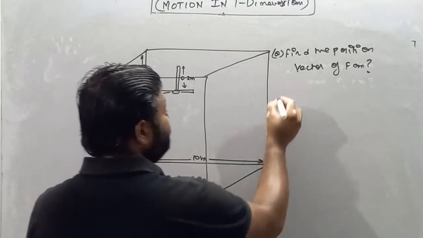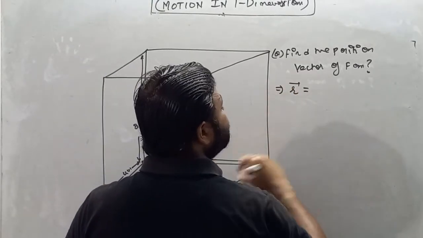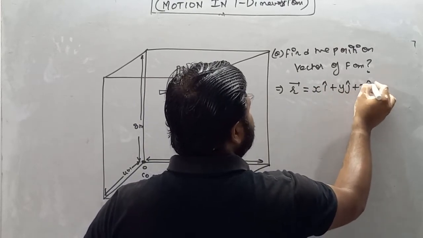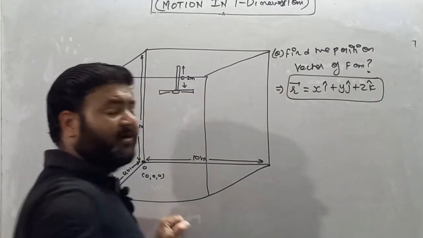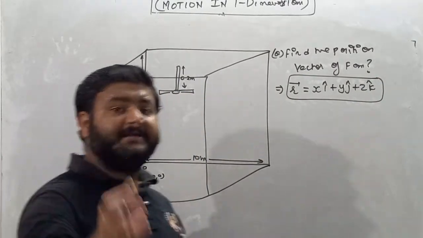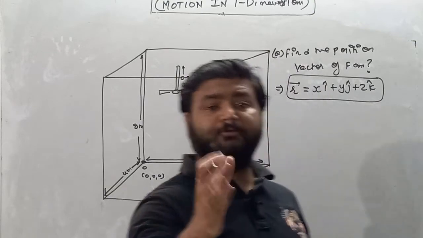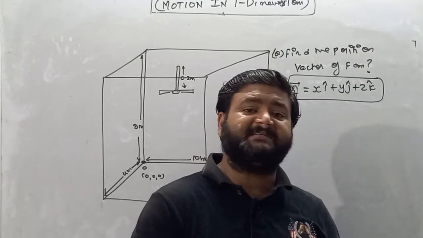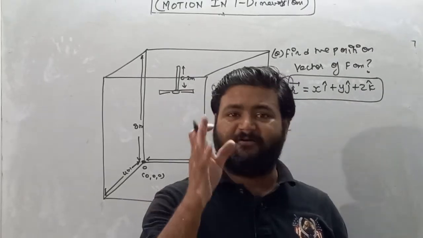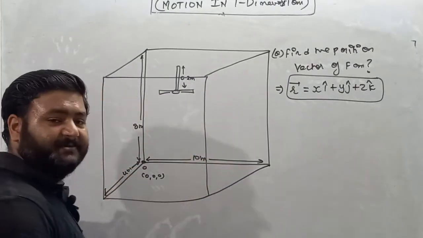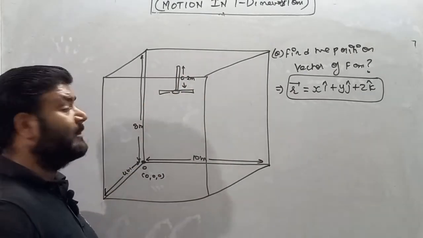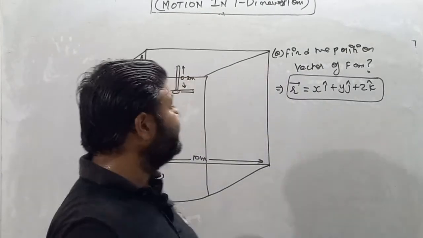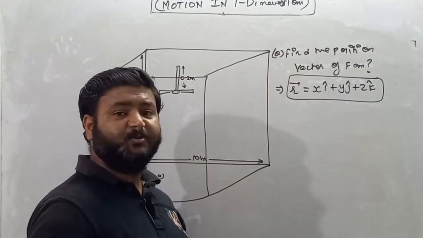Before writing the position vector, we know the formula of position vector. It is R vector equals xi cap plus yj cap plus zk cap. And I already told you, my dear student, that without coordinates we are not able to define the position vector of a particle. In this scenario, we are not given the coordinates. We don't have the coordinates of the fan, so without them we cannot write its position vector.